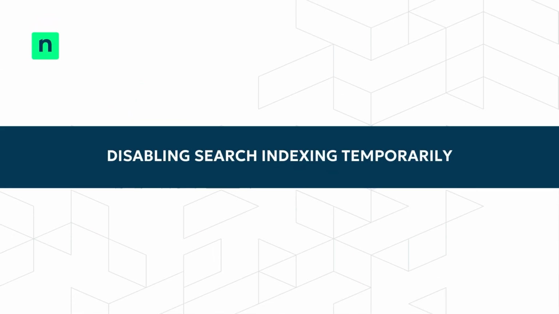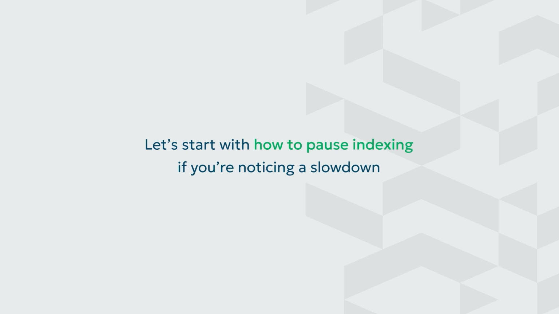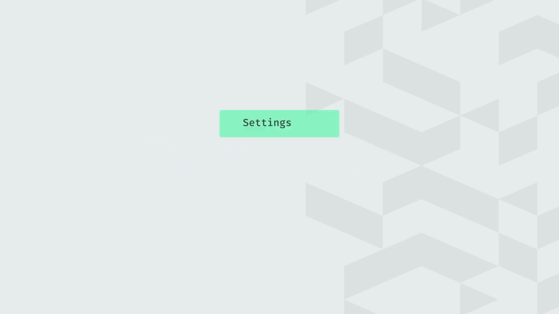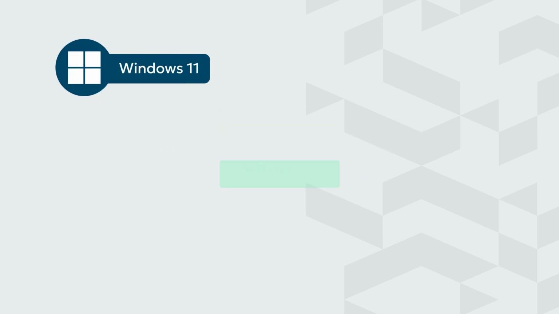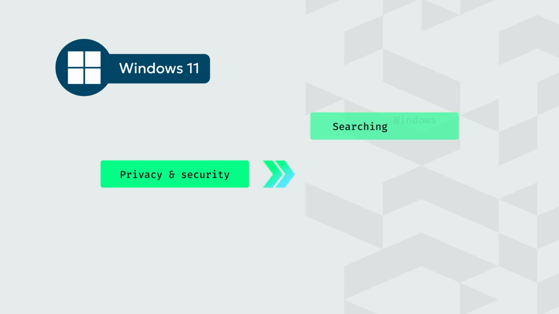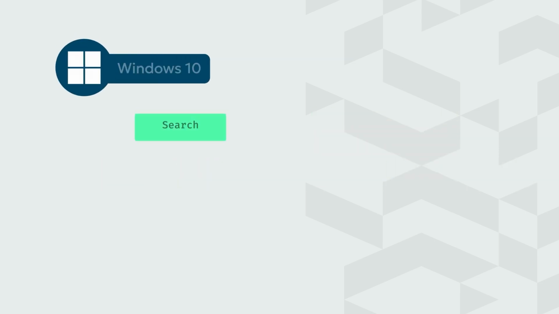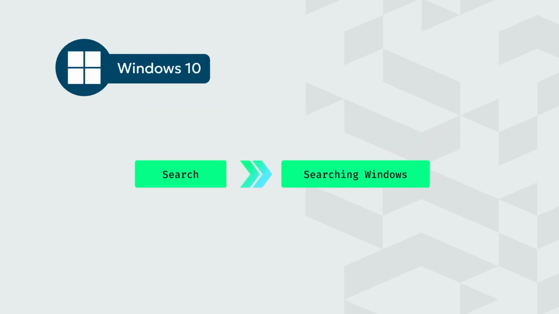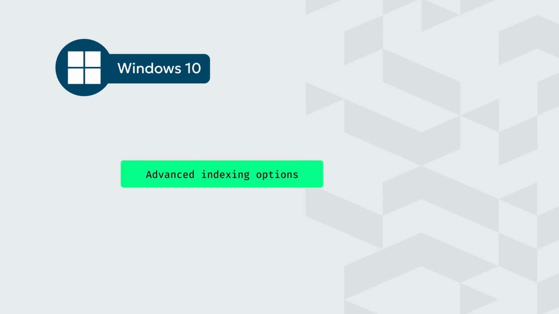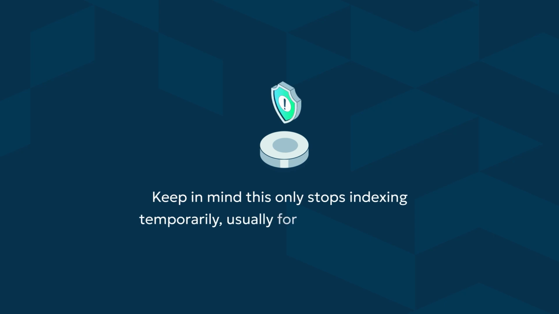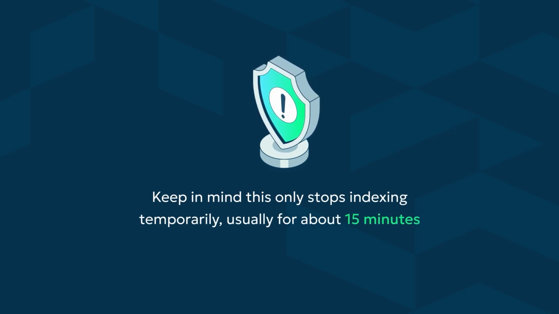Disabling search indexing temporarily. Let's start with how to pause indexing if you're noticing a slowdown. Open your Settings app. On Windows 11, navigate to Privacy and Security, Searching Windows. On Windows 10, go to Search, Searching Windows. Scroll down and click on Advanced Indexing Options, then select Pause. Keep in mind, this only stops indexing temporarily, usually for about 15 minutes.